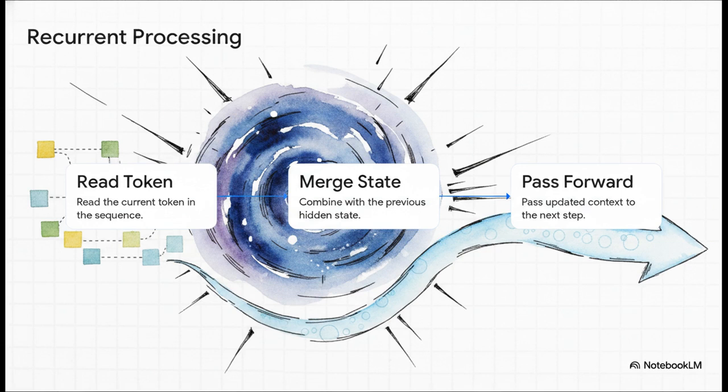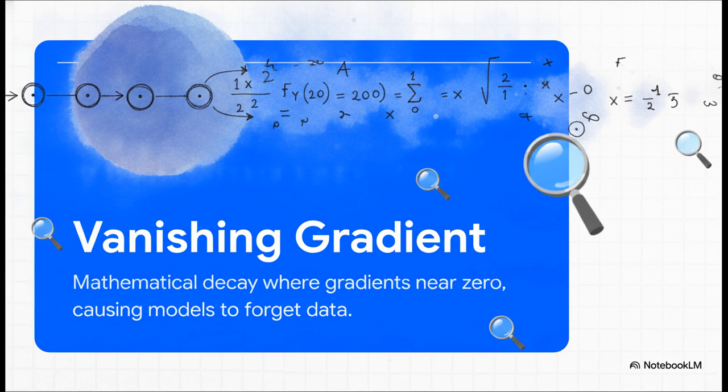Step 2, merge it with the hidden state, which is a continuous vector carrying the accumulated meaning of the sentence so far. Step 3, pass that newly updated context forward to the next step. The ambition was immense. These networks were attempting to carry an entire sentence's meaning inside a single, continuously evolving mathematical state. But there is a fatal flaw in linear processing, and it lies in backpropagation, which is the way the network learns from its errors.